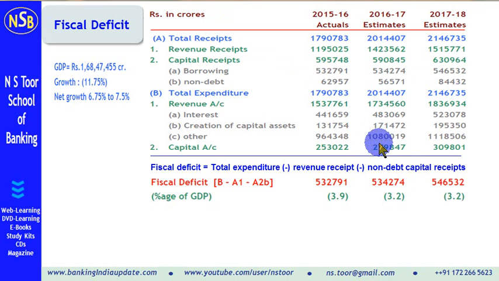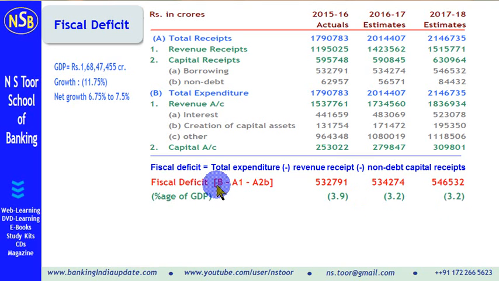Similarly, this calculation has been made for these years. Fiscal deficit is expressed as percentage of GDP. So here we have the GDP data. This amount divided by GDP data gives us 3.2%. So for 17-18, the fiscal deficit is 3.2% of GDP.